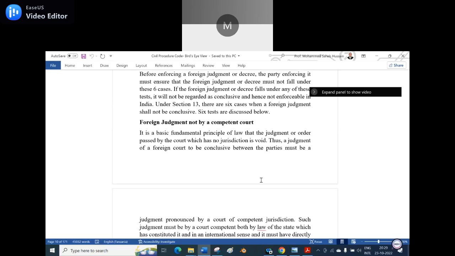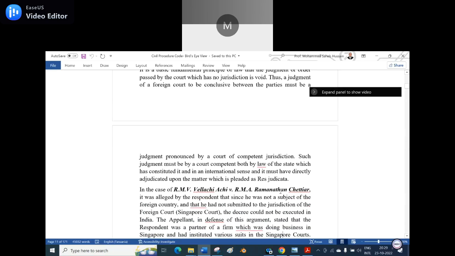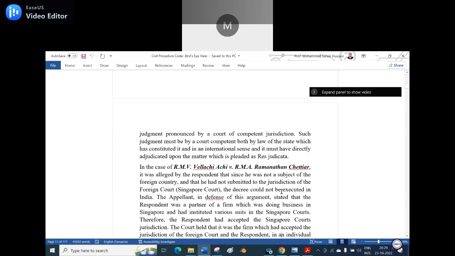Thus, a judgment of a foreign court to be conclusive between the parties must be pronounced by a court of competent jurisdiction. Such a court must be competent both by the law of the state which has constituted it and in the international sense, and it must have directly adjudicated upon the matter which is pleaded as res judicata. Res judicata. What is meant by res judicata?